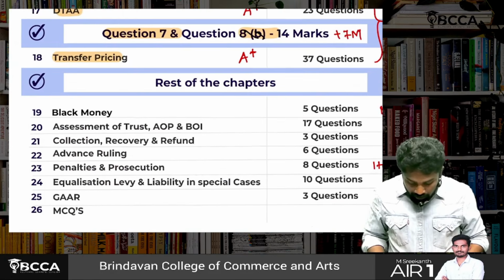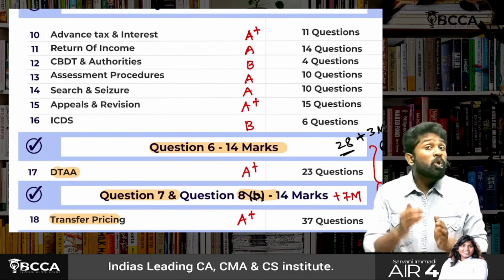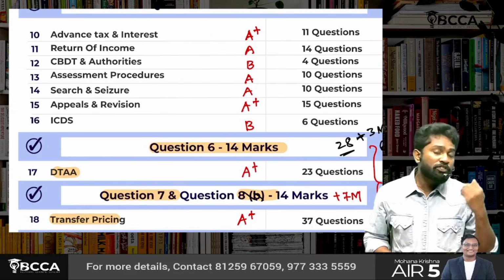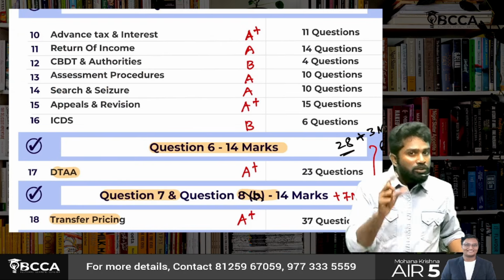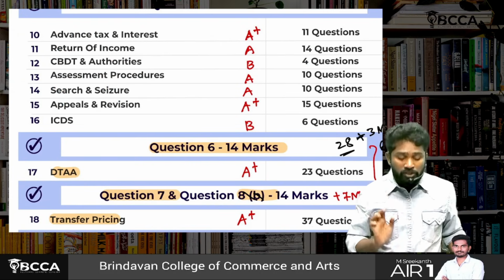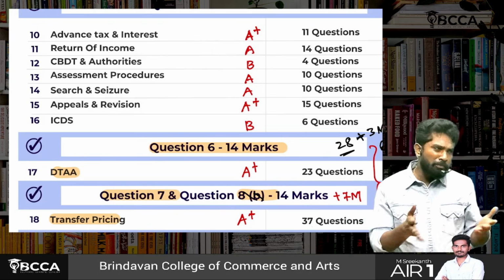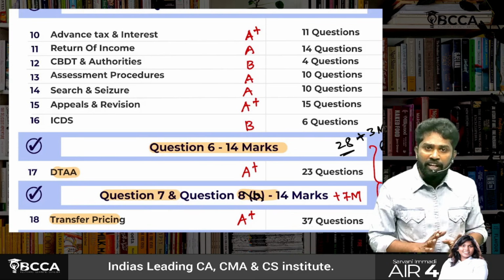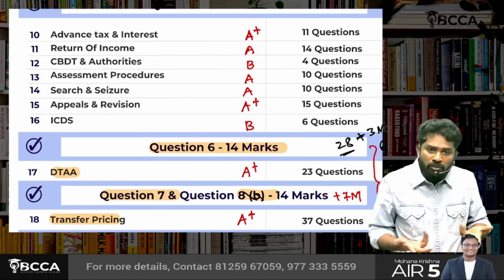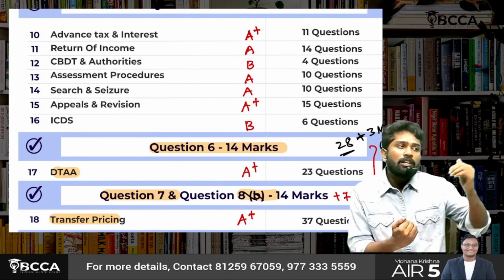Now the 8th question. The problem with the 8th question is that we don't know what 8A will be. 8B is from transfer pricing only, but 8A we are not sure. When you pick a question, you should be able to write both A and B. In my classroom I said many times that 8 will be your choice question. So leave 8, I will say. But sometimes if there is no other alternative, you will write 8 also. But I am assuming here that you will take 8 as a choice.